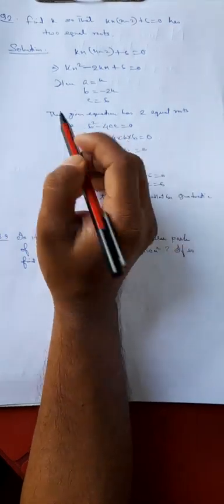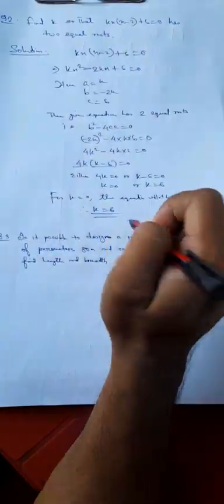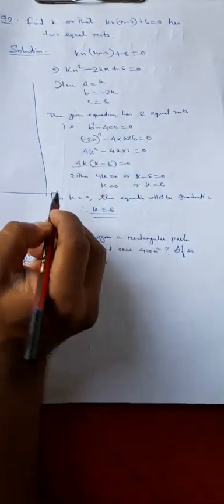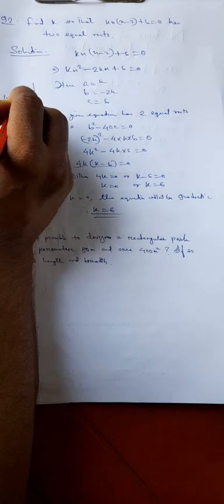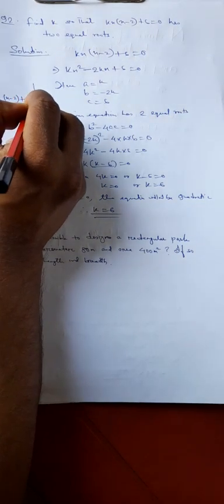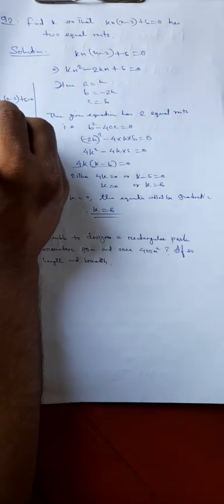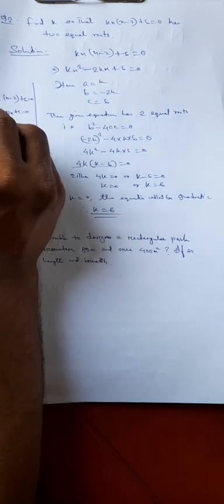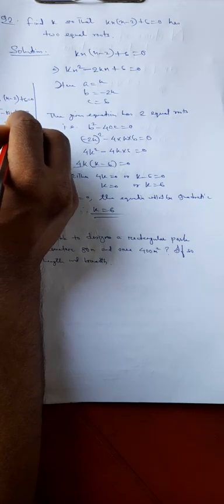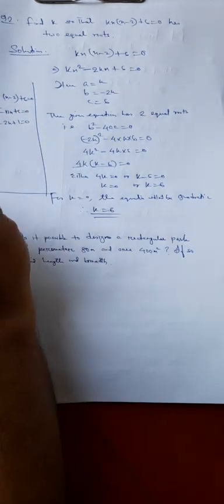Now let's check if we did the correct thing or not. Let's put k equal to 6 here. If you put k equal to 6 here, then you get 6x into x minus 2 plus 6 equal to 0. 6x square minus 12x plus 6 equal to 0. x square minus 2x plus 1 equal to 0. Right?